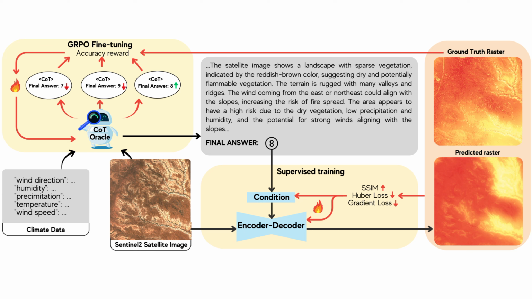When training the chain of thought oracle, we only supervise its final answer, thus allowing its reasoning to evolve naturally for the task at hand, whereas the encoder-decoder is trained with supervised training with a differentiable loss. A big part of our work is the result that chain of thought reasoning enables more robust generalization, and to ablate this, we perform our experiments on 4 configurations in total.